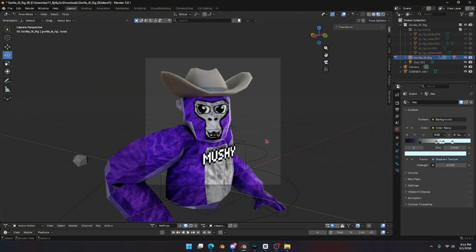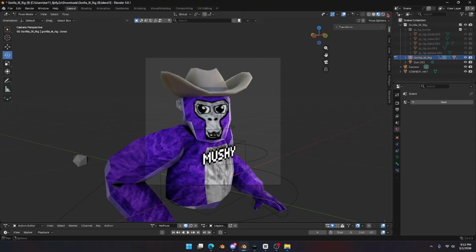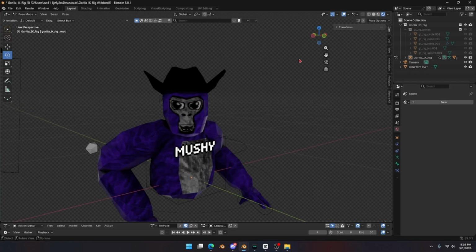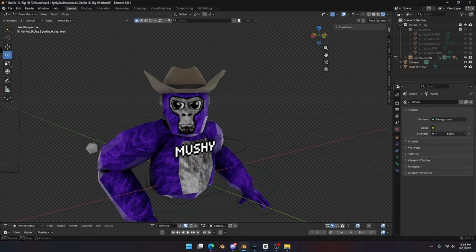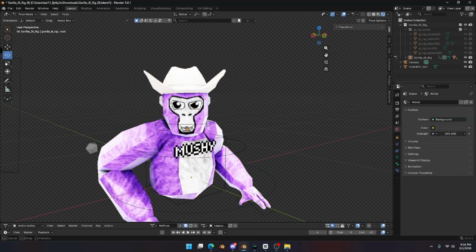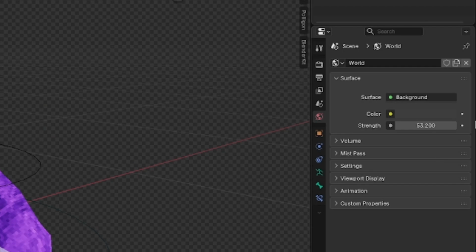So okay, after you're done with this, go to world and then hit this X right here to delete it. Also go into render tab. Make sure to delete any other lights you have. Then hit new, and then you can turn the strength up as high as you want. But don't make it too high or it may look weird. I put mine at about 53.